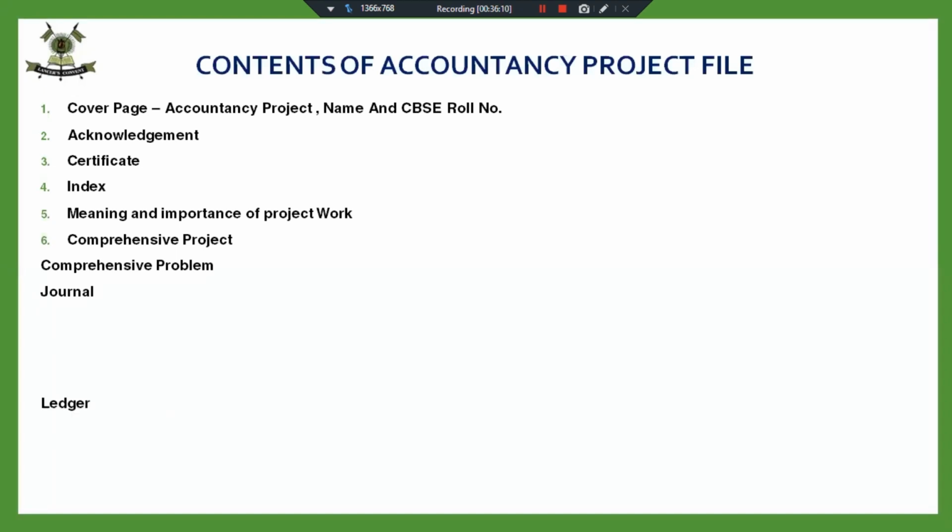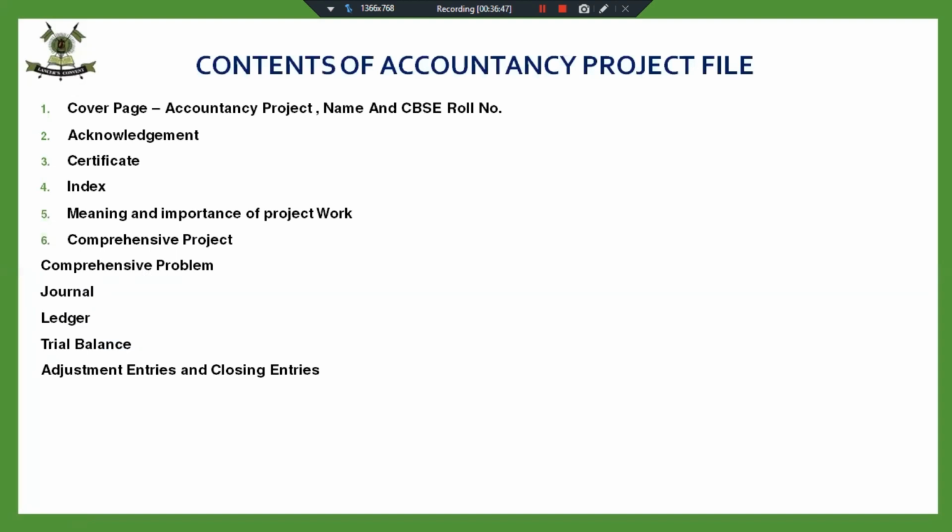And then you have to pass the journal and ledger entries. You have to prepare the trial balance. These four steps you have done in class 11th also. You have done the comprehensive problem. If your comprehensive problem was correct, it has been checked and it was correct, you can use that comprehensive problem itself. Fine. But look at the presentation part, the technicalities of the journal and ledger. As you will be appearing for the board exam, there should not be any mistake in the preparation of the journal, ledger, or trial balance. And then you have to pass the adjustment entries and closing entries.